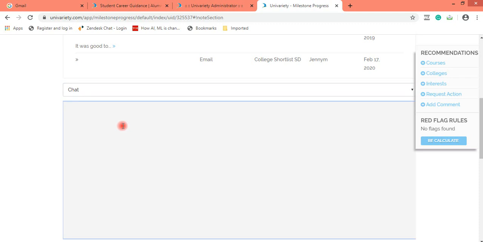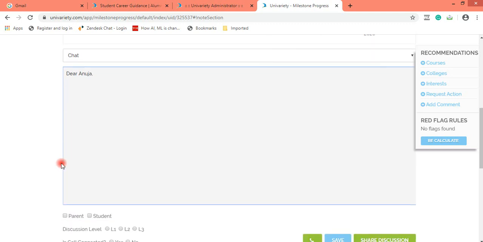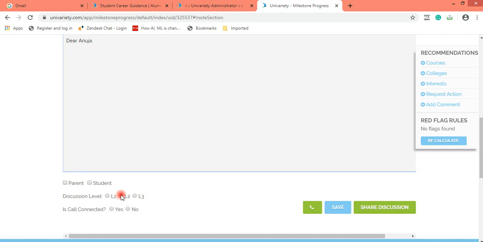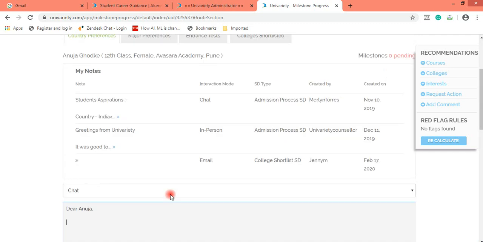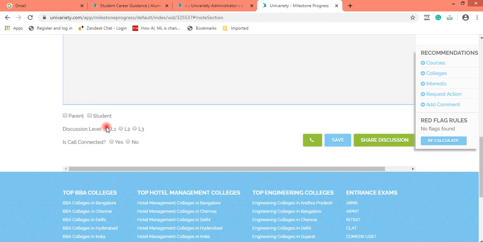I update the share discussion here, and counselors, this should be as per the format that we have shared. I click the discussion level. The discussion levels over here are only L1, L2 and L3. If there had not been any previous interactions available over here, then I could have clicked on L1.